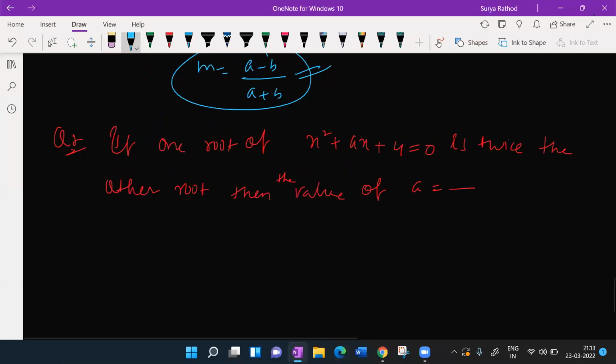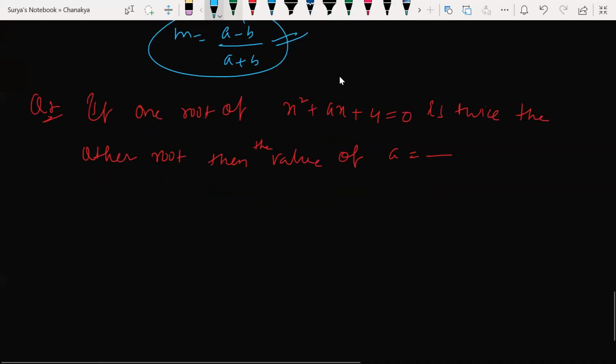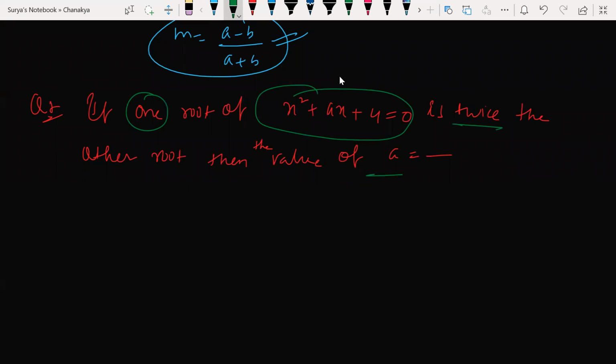How can we solve this? Are you guys able to follow the class? Yes, sir. Question given to you: one root of this quadratic equation is twice the other one. Then what is the value of a? Guys, I wrote the handwriting somewhat fast.